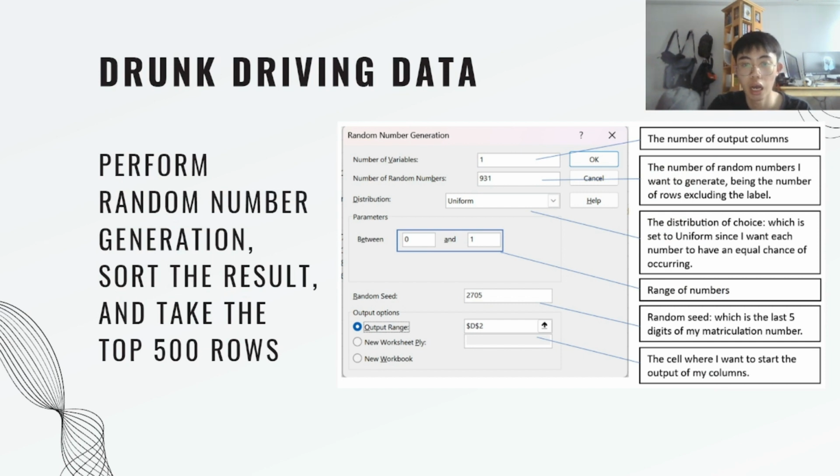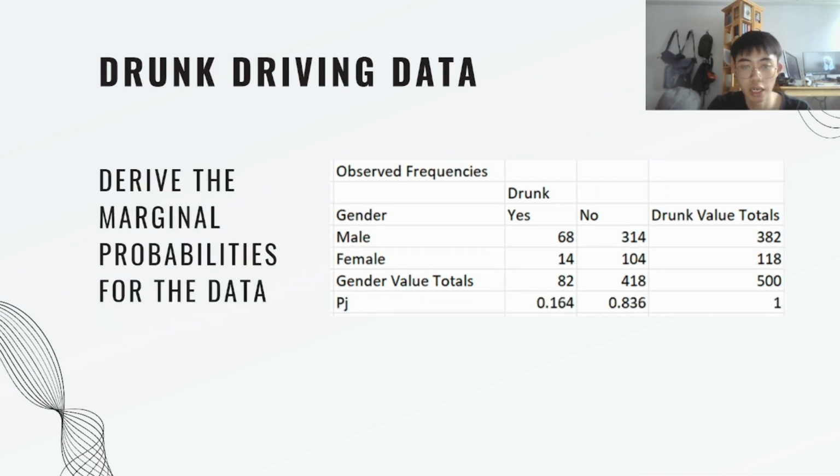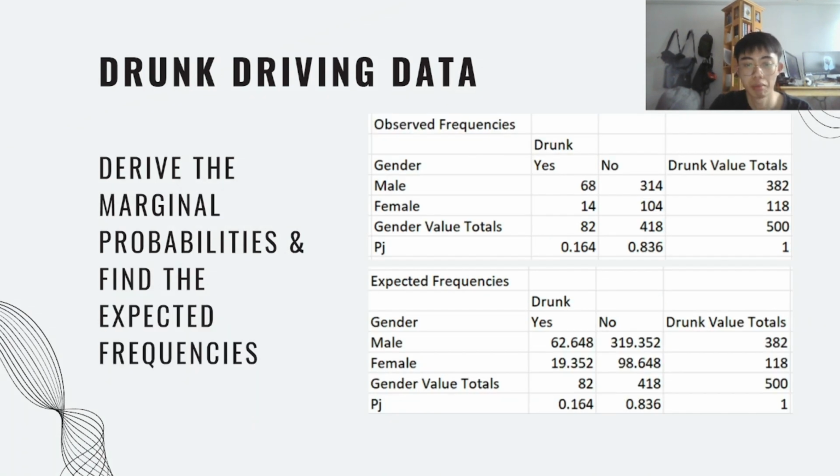So to start, I had to perform random number generation by taking a value between 0 and 1 and assigning it to each value present in the data using my last 5 digits as the random seed, then sort them in descending order and find the first 500 rows. From there, I could calculate my observed frequencies and totals for each category. And next, once I had my totals, I could find the marginal probabilities. And from my marginal probabilities, I could calculate my expected frequencies, as you can see from the bottom right.